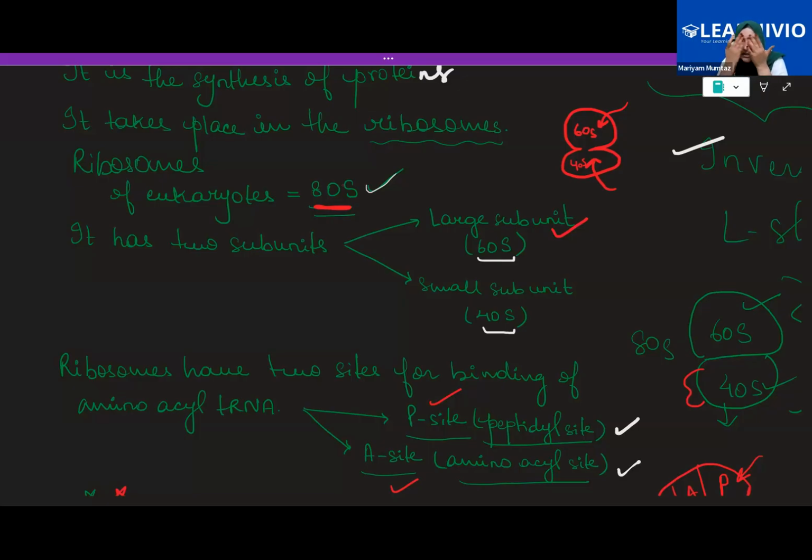Now, when you do sedimentation with these subunits, which one will settle down quicker, the heavier one or the lighter one? Heavier. So, depending upon that, S stands for the sedimentation unit. It is with respect to sedimentation that this convention has been given. So there is the larger subunit, which is 60S, and the smaller subunit, that is 40S. And all in all, eukaryotic ribosomes are 80S. Don't add them together, but eukaryotic ribosomes are 80S.